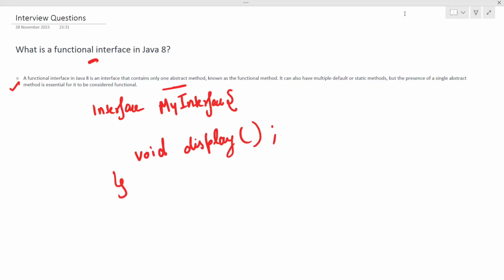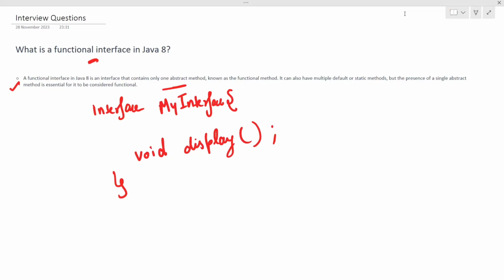Now you can get another question related to that when you mention that definition. Okay, whatever your name is, so okay, Soumya, you mentioned just one abstract method. Can't we have multiple methods here? What if I have one default method also? What if I have one static method also in this interface that you have just specified, my interface? Then in that scenario, is it not going to be a functional interface? What will be your answer?